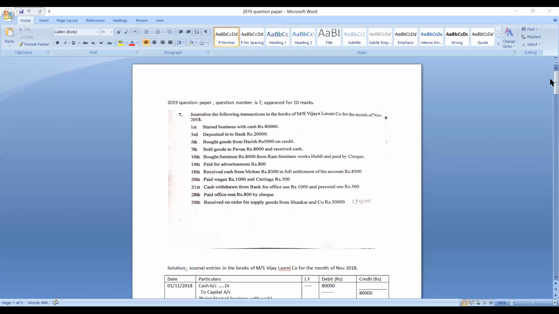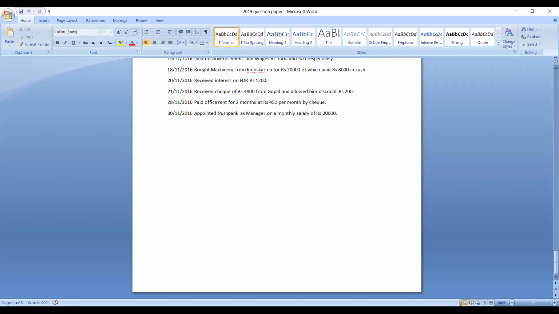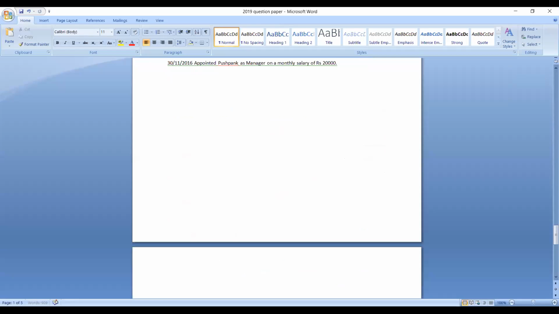Yes. So here we'll write some transactions and we'll try to apply these golden rules of accounting. Hope the screen is visible to all of you. Hope you are finding the Word file on screen. Is it visible? Yes, okay, fine. Thank you.